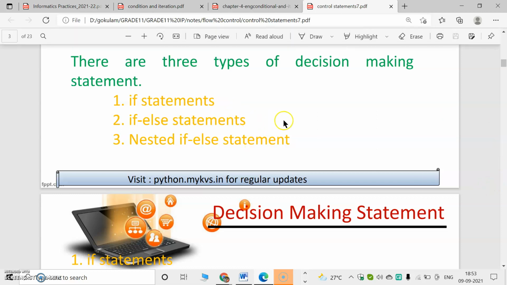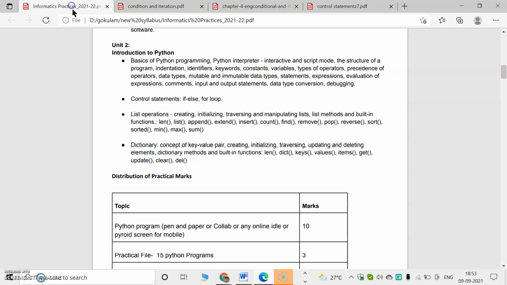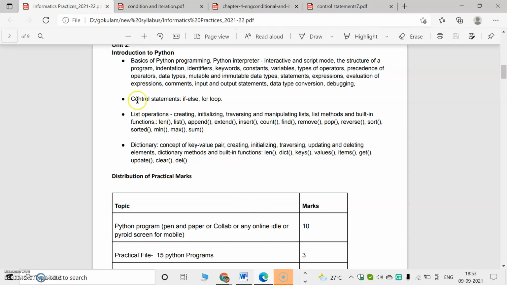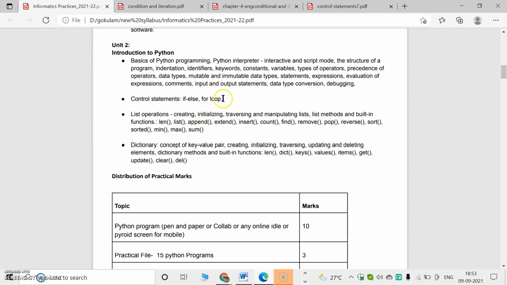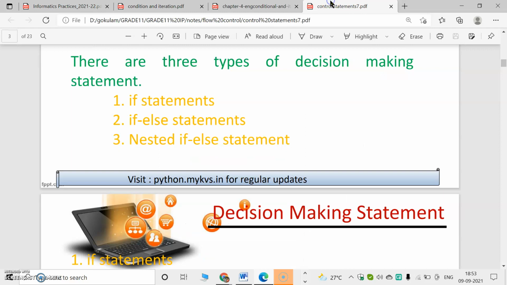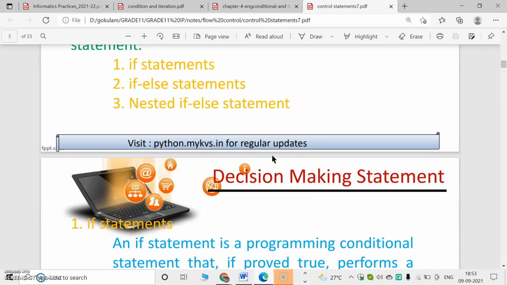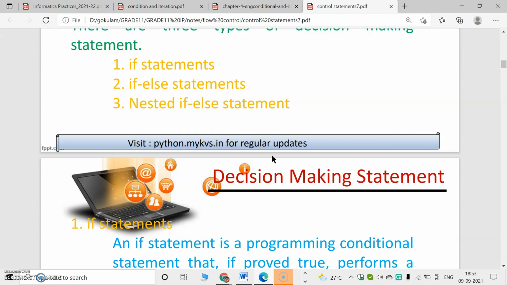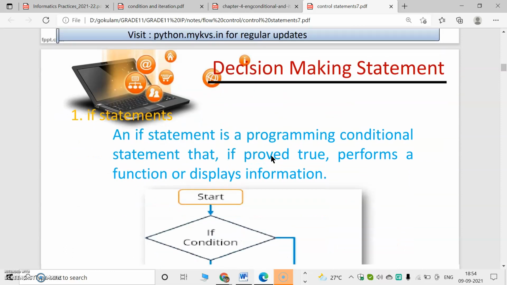So before going into detail, we can refer to your syllabus. In your syllabus, we have to study control statements, if else and for loop. In this, they specified if else only, but we can refer to if, if else and nested if else. Three types of statements are there. We can study all three of them. First we can study the if statement. So up to this point I will explain once more.